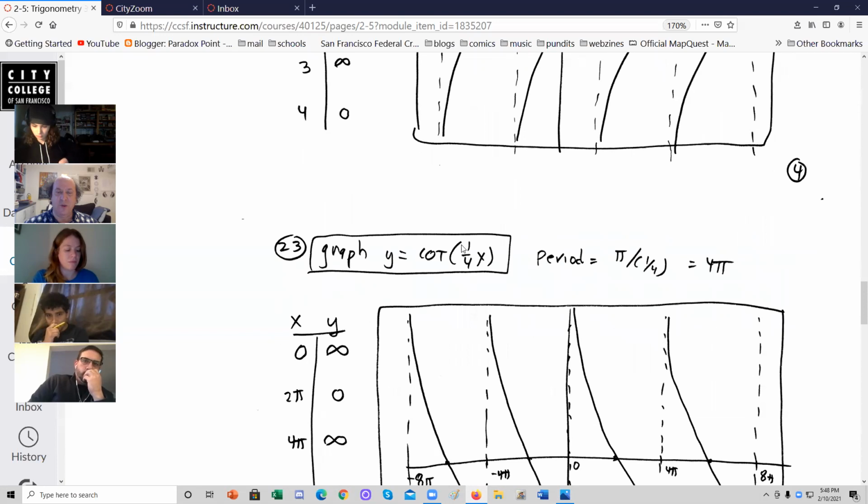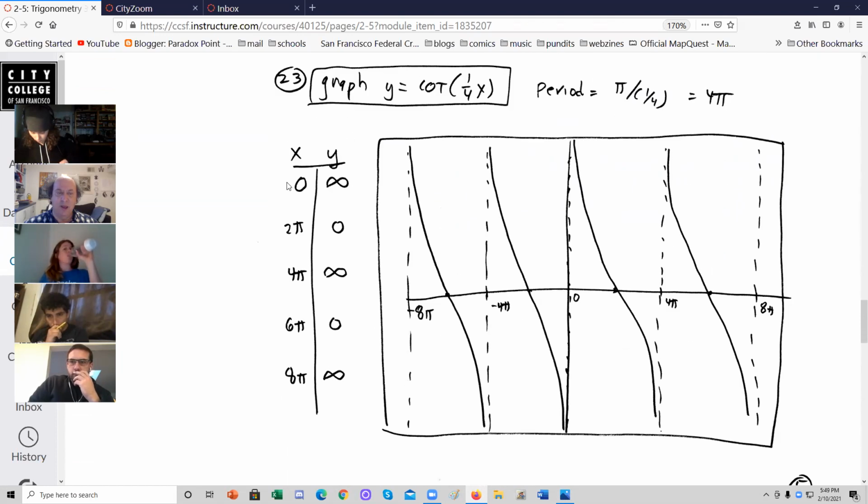Here's cotangent of a quarter x. Period is pi divided by 1/4, which is 4 pi. Now at 0, it's cotangent 0, which is infinity, plus and minus. So 4 pi units later, it's again infinity. At 8 pi, it's back to infinity. And between the infinities, it's 0, and it's constantly falling. Whoosh, whoosh, whoosh. Now this is hand drawn, but of course, a modern way to do this is to run to a calculator.